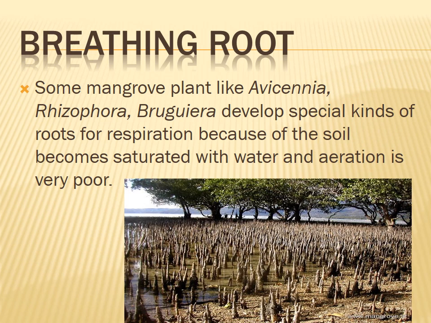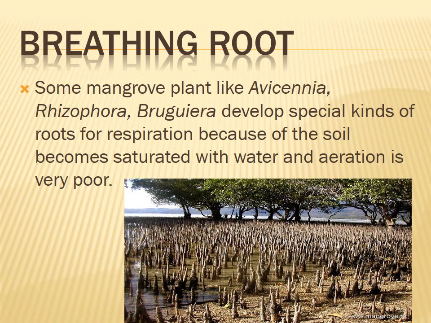Some mangrove plants like Avicennia and Rhizophora develop special kinds of roots for respiration, because the soil becomes saturated with water and aeration is very poor. Therefore, the root is modified for respiration. These types of roots are called breathing roots.